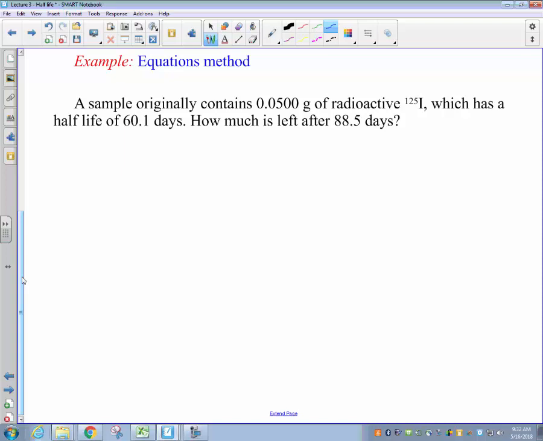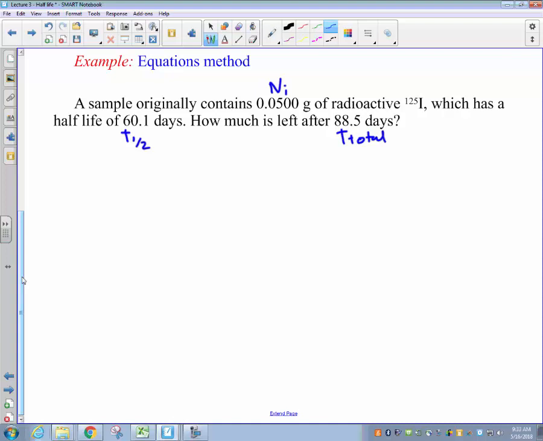So, again, just like before, let's start by identifying our variables. 0.0500 grams is the initial amount of the sample we started with. We're going to label that as n sub I for our initial amount. The half-life given to us here is 60.1 days. Let's label that as T 1/2, time of 1 half-life. And last but not least here, how much is left after 88.5 days has gone by. That's the total amount of time, so let's label that as T sub total.